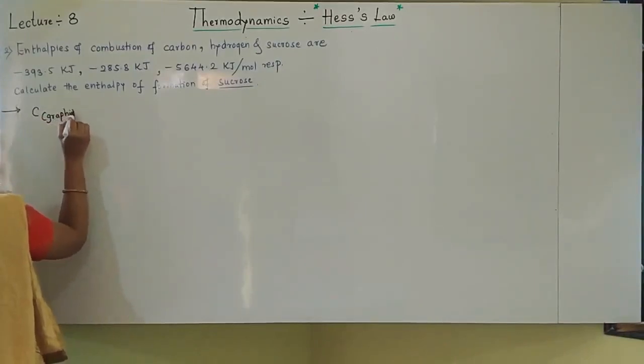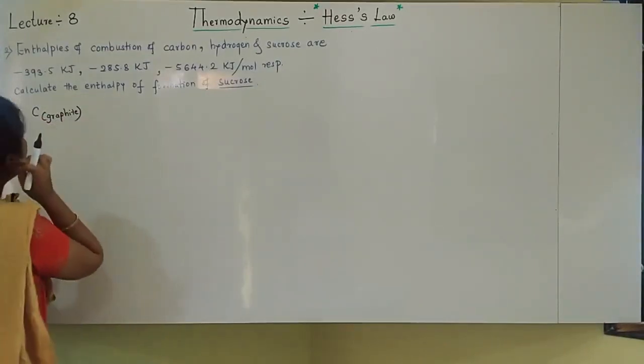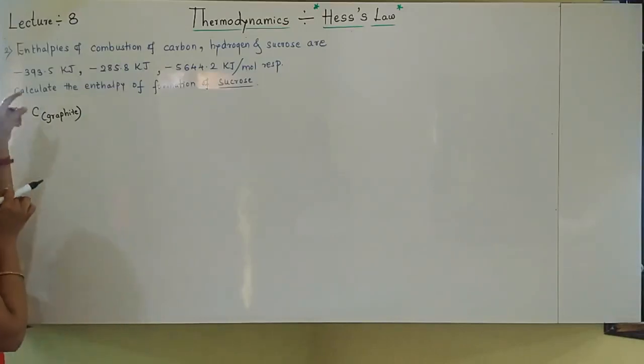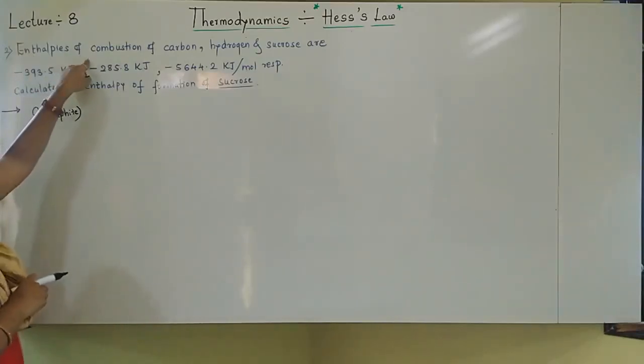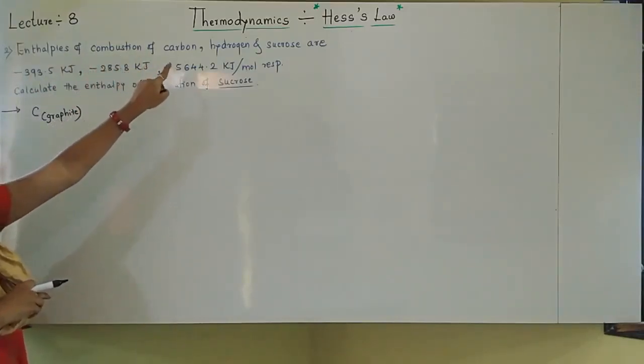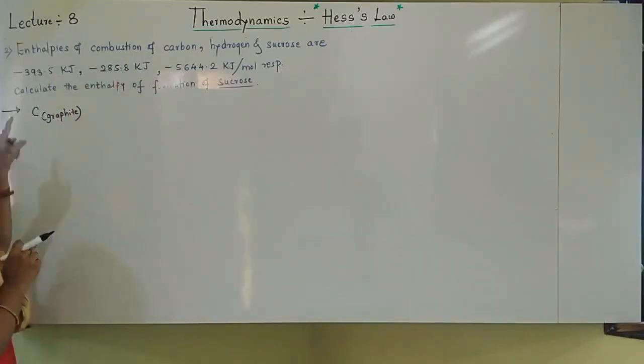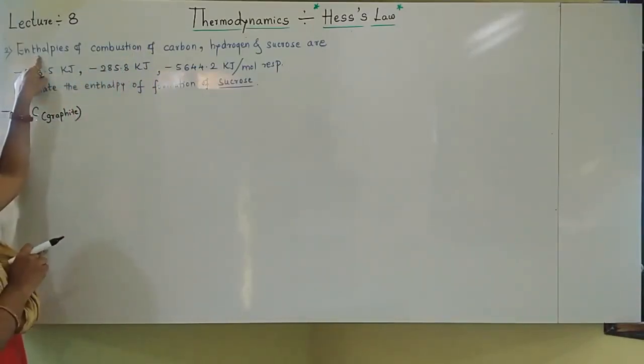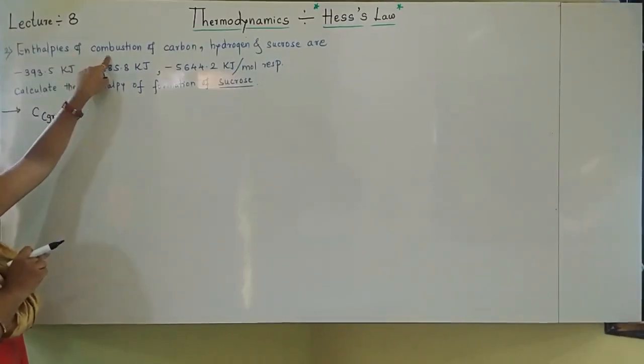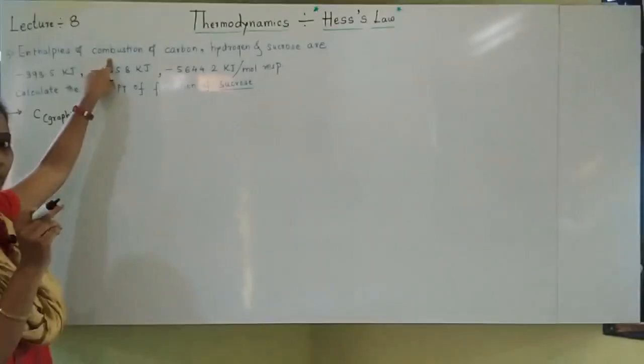Students, see here and calculate what is given. Enthalpies of combustion of carbon, hydrogen and sucrose are given, these three values respectively. Means here given are enthalpies of combustion, so we have to write the equations. Combustion of whom is there? Carbon.